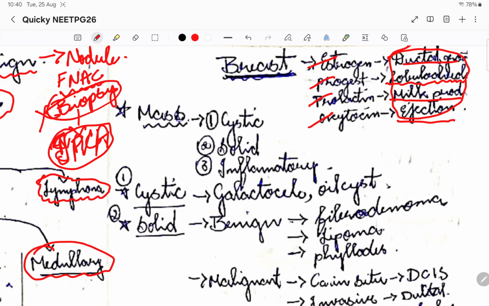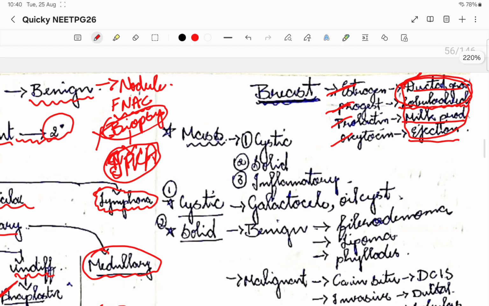Because estrogen and progesterone are very important, because ER/PR positive breast neoplasia, that is what causes the breast growth, right? So this is the target for our ER/PR positive breast cancers, okay? So this is the thing.